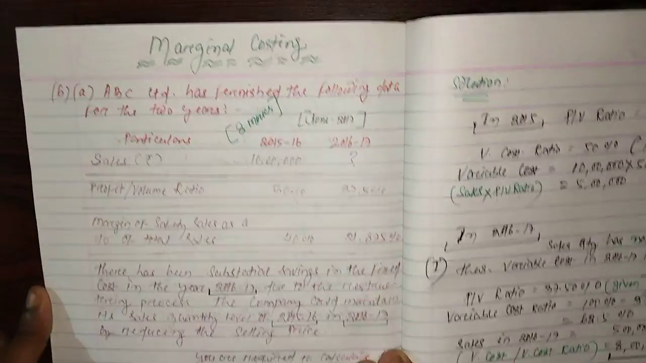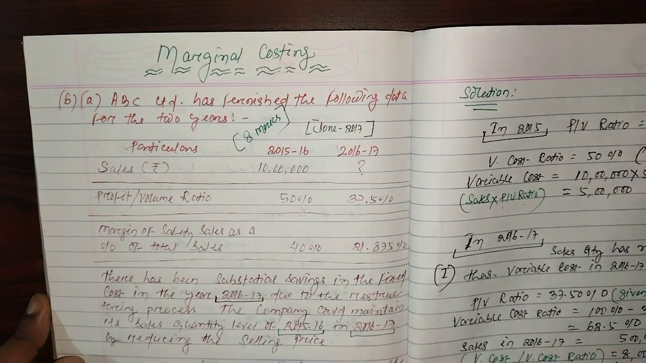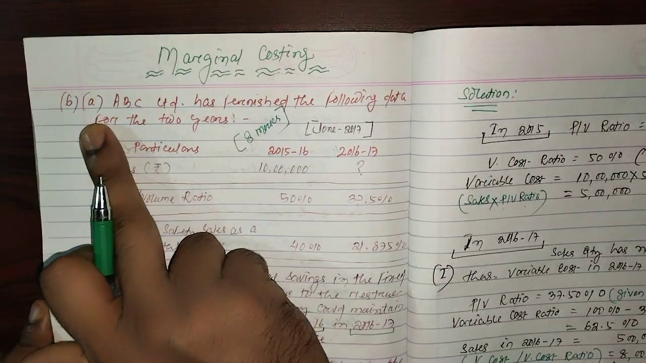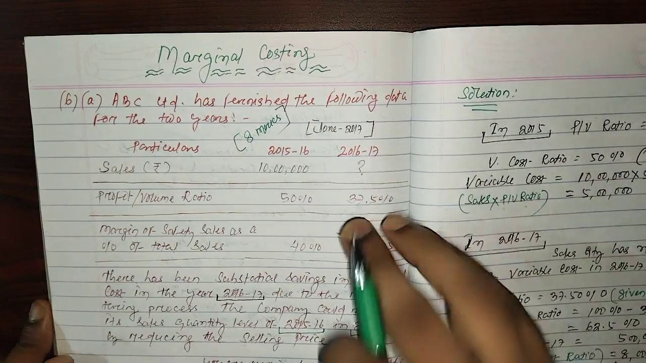So this is it, all about marginal costing. Question number 6A of June 2017 examinations.